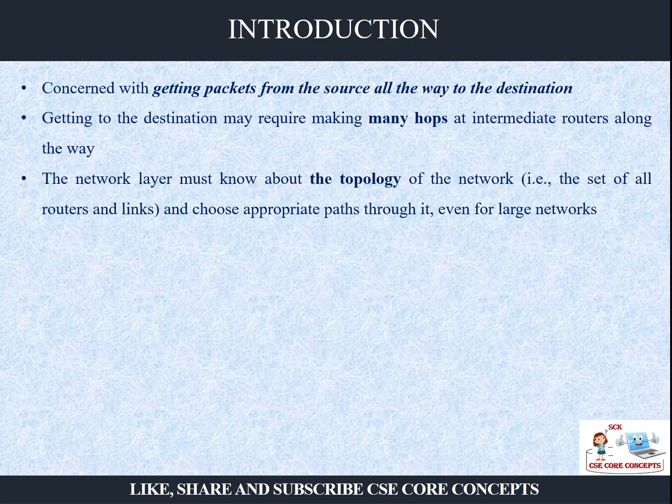Basically, it is concerned with getting packets from the source all the way to the destination. In the data link layer, we referred to the data in the form of frames. Now we will refer to them as packets. The work of the network layer is to send the packets from source to the destination. Getting to the destination might not be a smaller route, it might be a longer route, so you may have to make many hops.